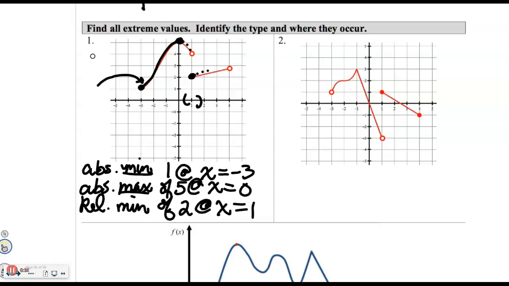Now the next thing, stuff to beware: never ever list an undefined point as either one. So open circles are not candidates for any kind of defined extrema.